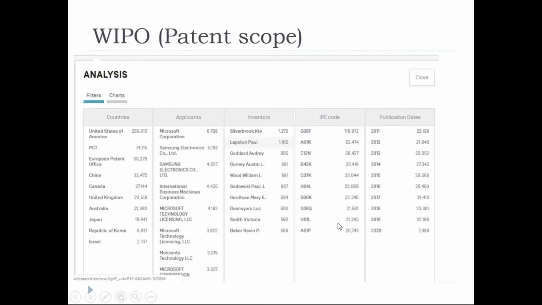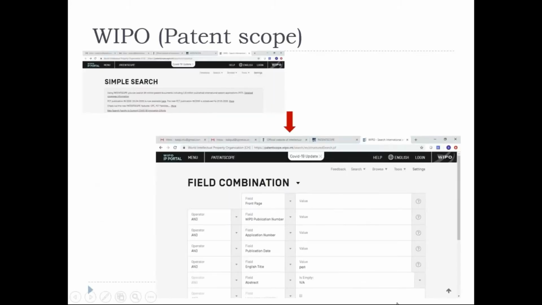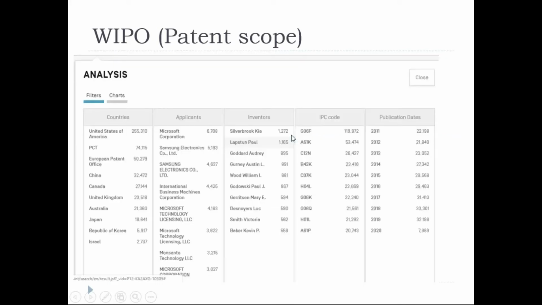And this was the one I was mentioning to you, analysis. If you click on the analysis tab, here at the last you can have the search. Just click on the search, it will take you to the next slide like this. Below you could see the different inventions.